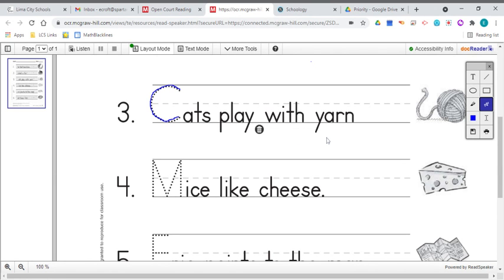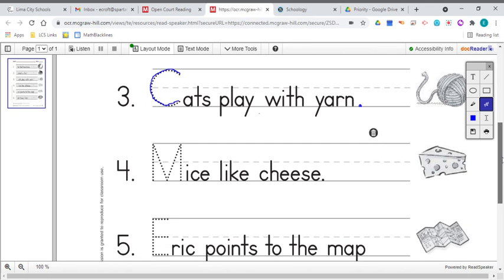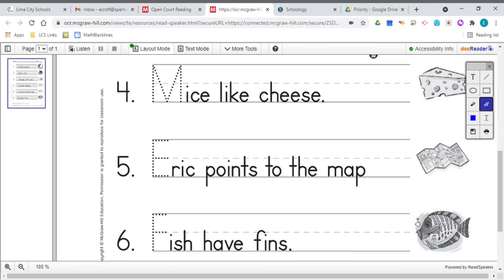Cats play with yarn. Well, it's not a question, and I don't see that you would be saying it with a lot of strong emotion or feeling. It's basically a telling sentence, telling you what cats play with, right? Cats play with yarn. So the right end mark would be a period at the end of that sentence. So go ahead and include a period to tell everyone that sentence is over. All right, let's go ahead. We'll move down to example number 4.